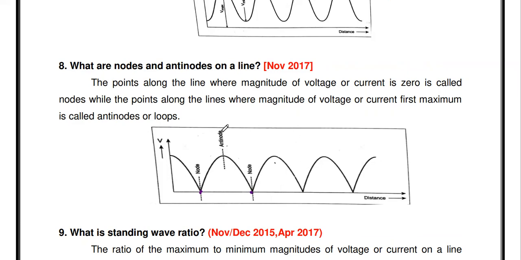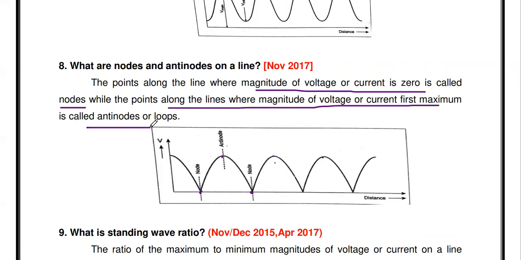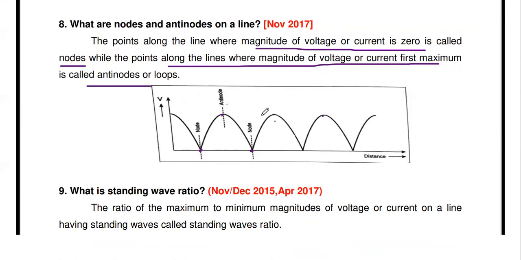And the anti-node means the point at which the magnitude of voltage or current reaches the maximum value. It is called an antinode. So these points are said to be the antinodes. So the points along the line where the magnitude of voltage or current is zero are called nodes. Similarly, the points along the line where the magnitude of voltage or current is maximum are called antinodes. So this is also an important 2-mark question.